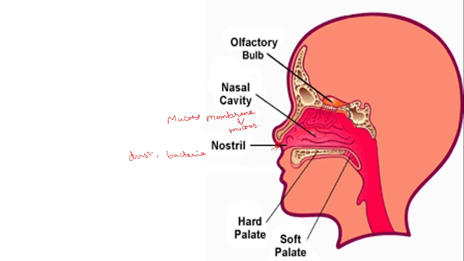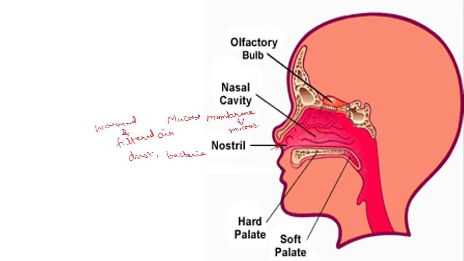Now the filtered air will be moving into the pharynx. Before that, when the air is passing through the nasal cavity, this nasal cavity also has certain specialized cells which will warm up the air. So warmed and filtered air will be passing into the pharynx.